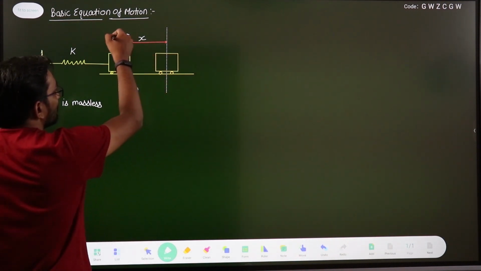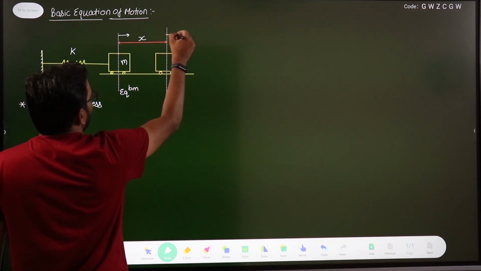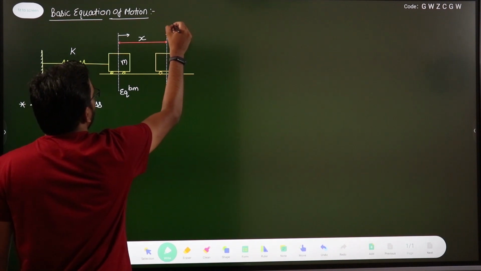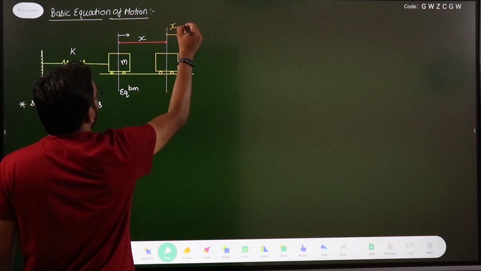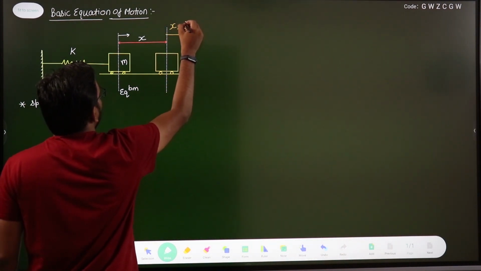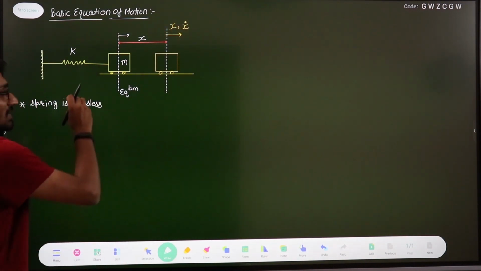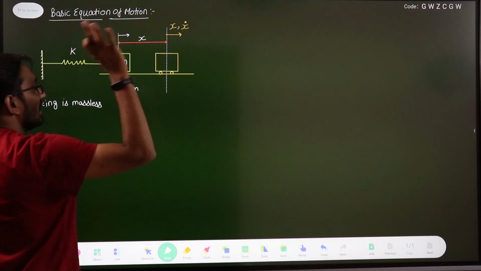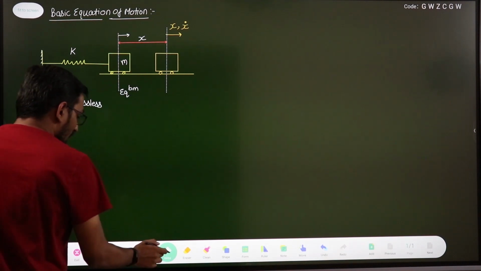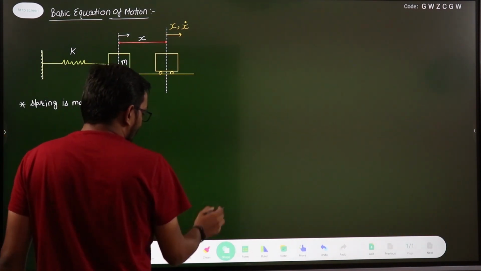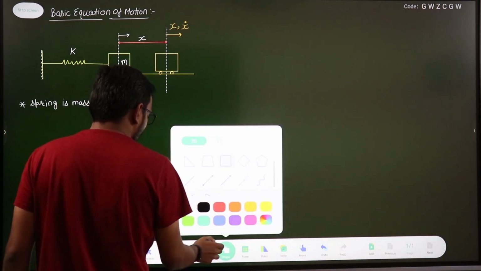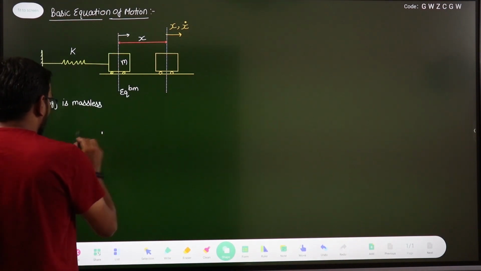Now we are giving the displacement in this direction. So in this direction, let us say the displacement is x, and suppose the velocity which we are giving is, let us say, x dot. X dot is the velocity, and after that I release it, right? Now let us draw the free body diagram of this body.